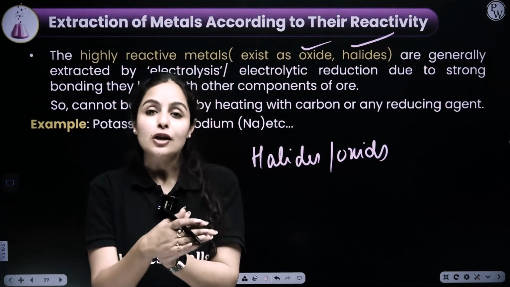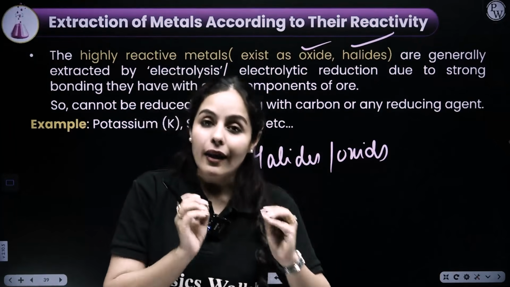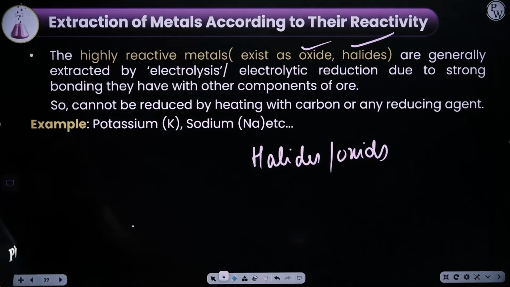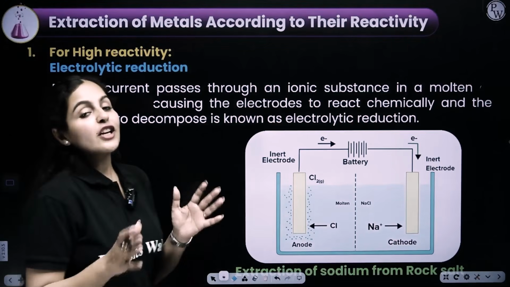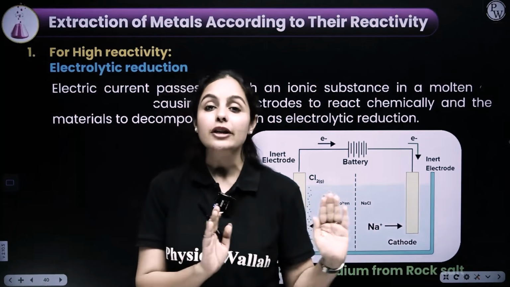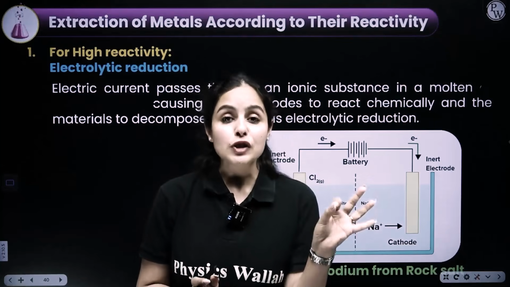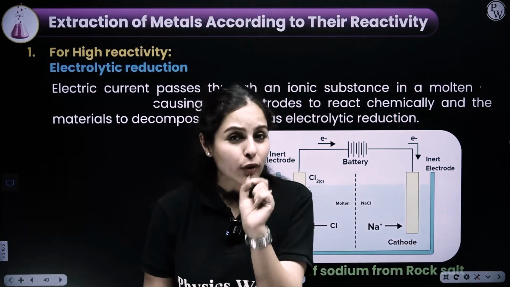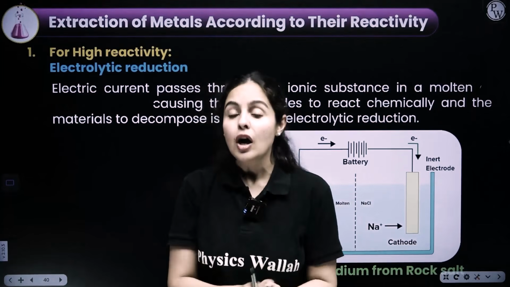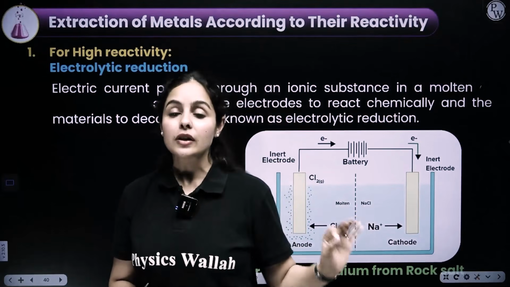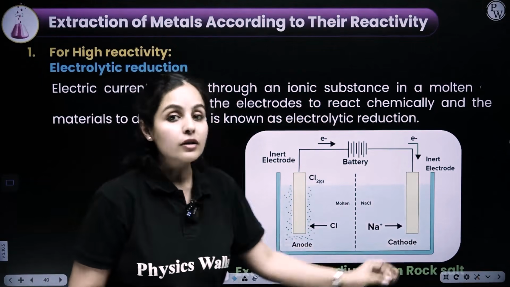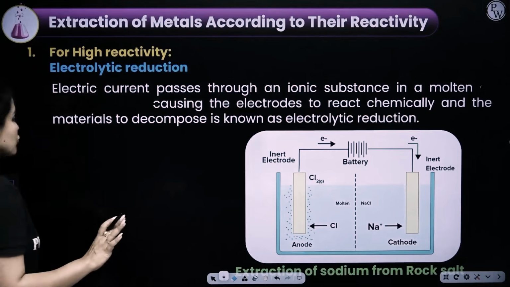A special kind of reduction needs to be done called electrolytic reduction of molten ores, or electrolysis of molten ores. Okay? Alright, so let me tell you about electrolytic reduction in detail, how exactly we do electrolytic reduction of molten ore. First thing first, we are not going to use even a single drop of water in this case. We will be only using a melted form of an ore. If you add water to this particular process, that will hamper the further reaction, that will hamper the formation of product. So please remember, we are not adding even a single drop of water here.